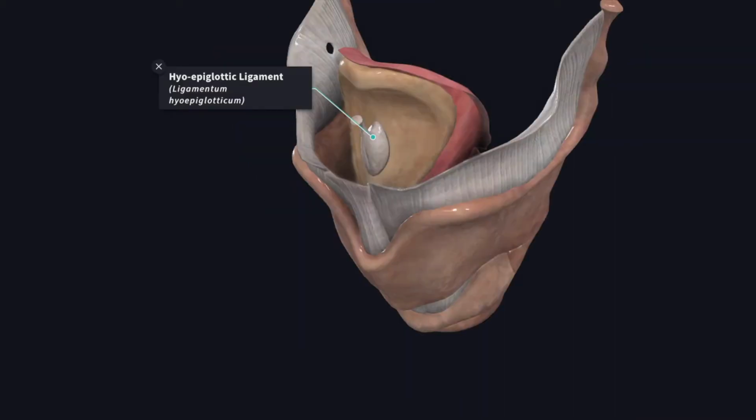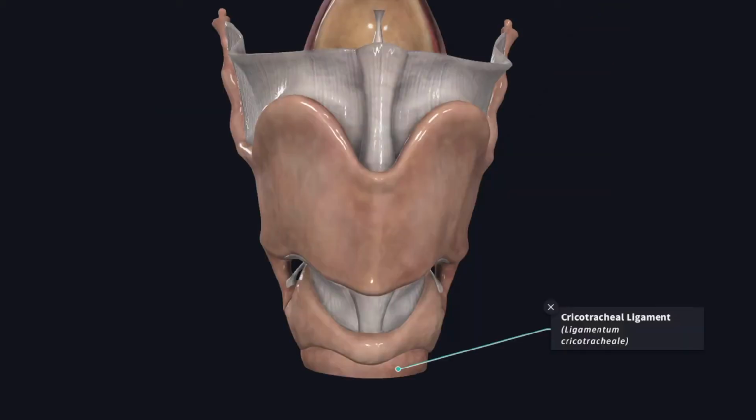The next extrinsic ligament we'll see is the hyoepiglottic ligament. This ligament connects the upper end of the epiglottis to the hyoid bone. The next extrinsic ligament is the cricotracheal ligament. This connects the cricoid cartilage to the upper end of the trachea.